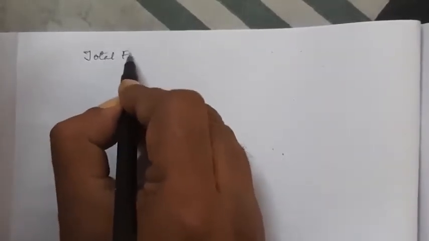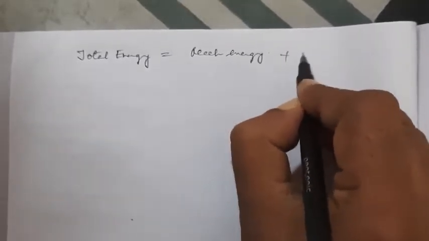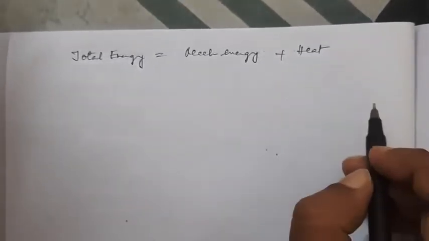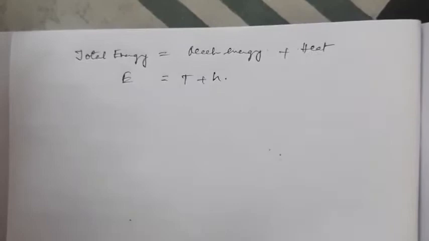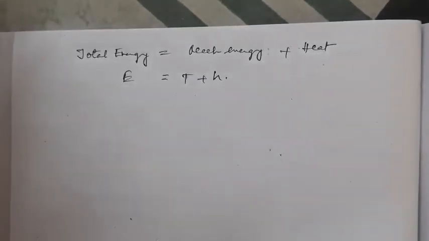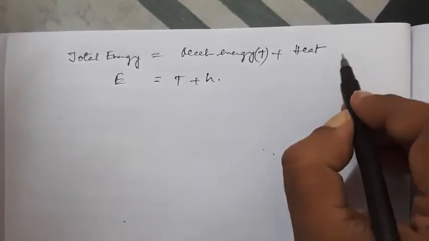Now, the increase in potential energy per unit surface area stored as surface energy is equal to the total energy, which is mechanical energy plus heat. So E is equal to T plus H. The mechanical energy is written as work done, T, and the heat as H.